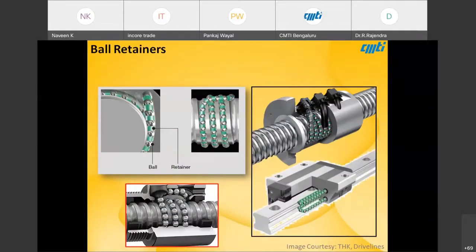Second thing is noise, and one more reason for temperature rise. You can see here how the balls are arranged in the ball groove. During the motion, these balls tend to collide with each other. This collision is going to increase the temperature rise. Whatever lubrication, grease or oil, is generally used, it is not going to help when it comes to metal contact.